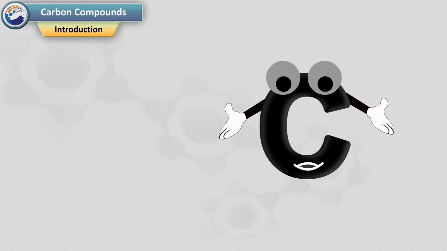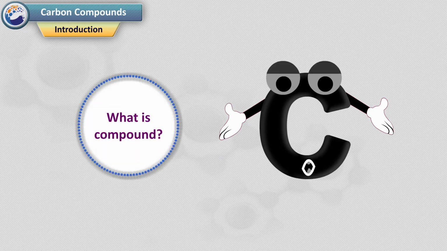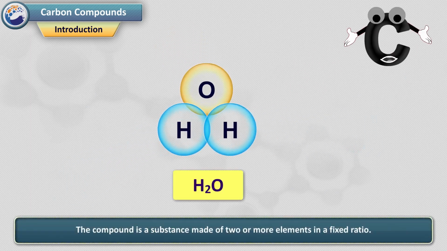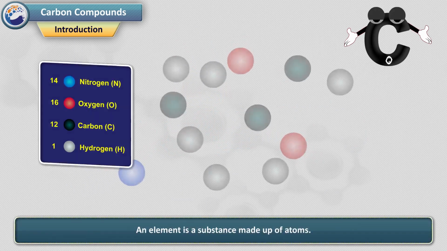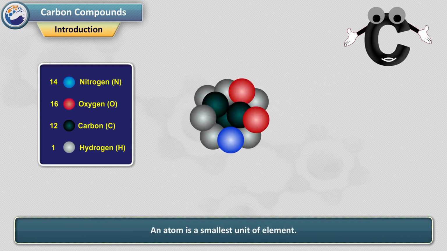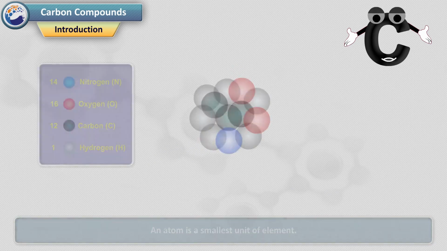Carbon compounds. What is a compound? A compound is a substance made of two or more elements in a fixed ratio. An element is a substance made up of atoms. An atom is the smallest unit of an element.